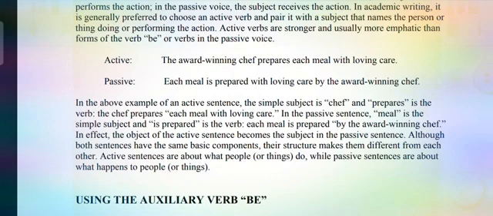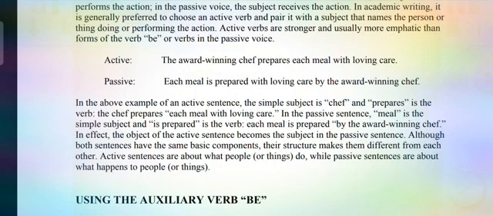Now, for many more examples, I would like to give you some examples. Rahul likes cricket. So Rahul is the subject, likes is the main verb, and cricket is the object.